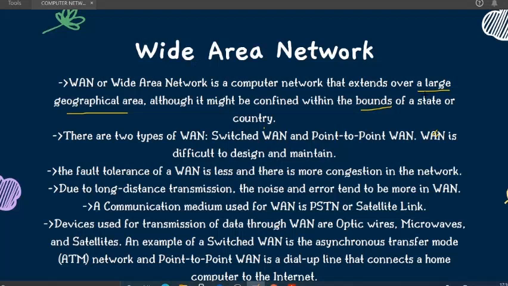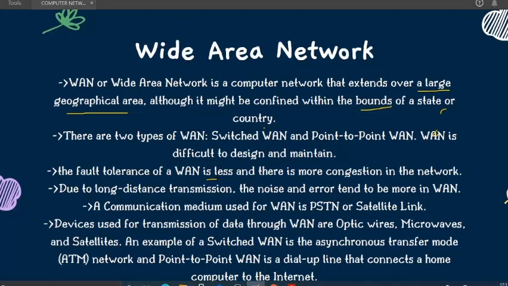Going into more detail of WAN, you will see about these two types, that are switched WAN and point-to-point WAN. WAN is difficult to design and maintain as well, because you can see the area is becoming more. Obviously the trouble will be more, because we need to design it to be efficient enough to cover so many users, and it is very difficult to maintain. Because here you can see the fault toleration of a WAN is less.